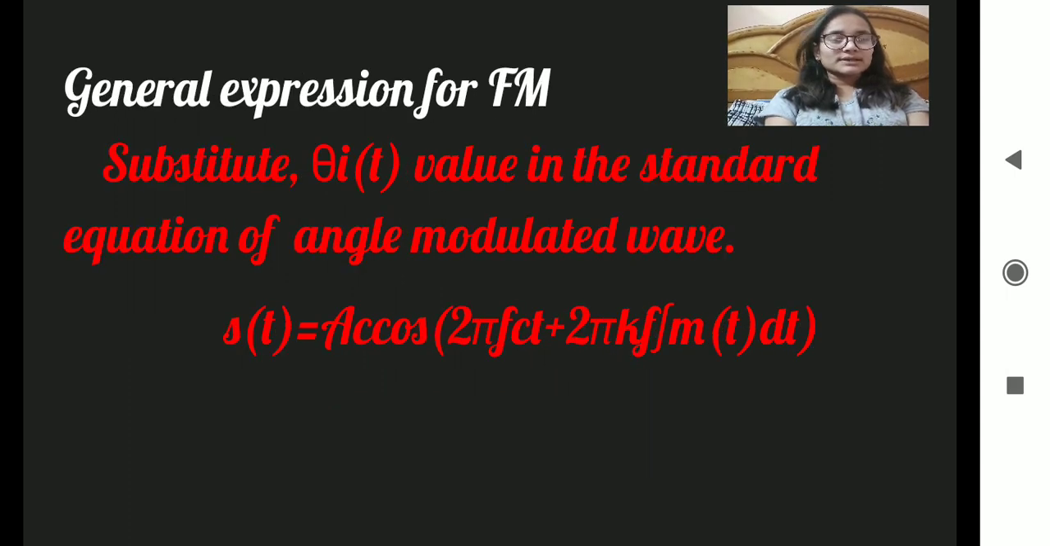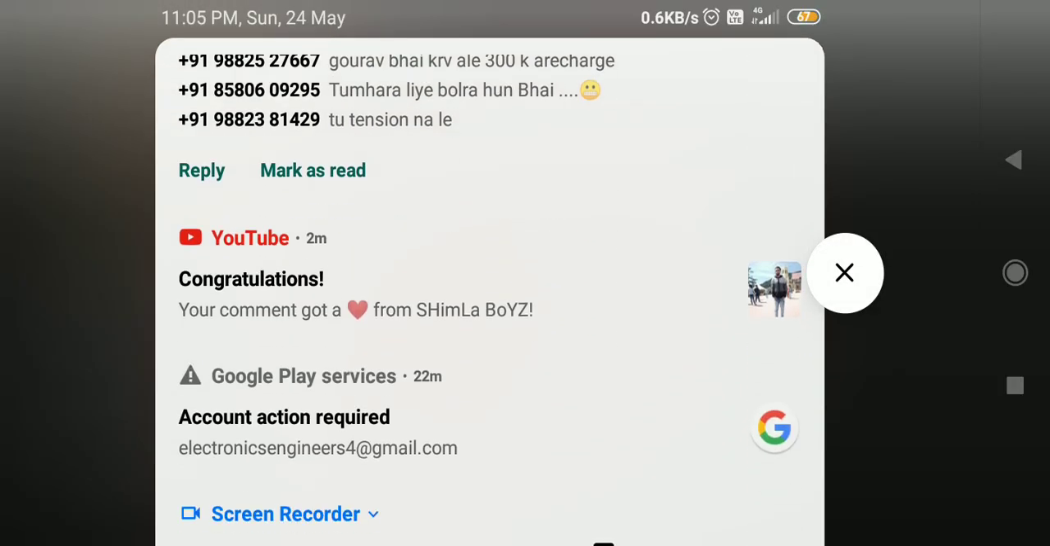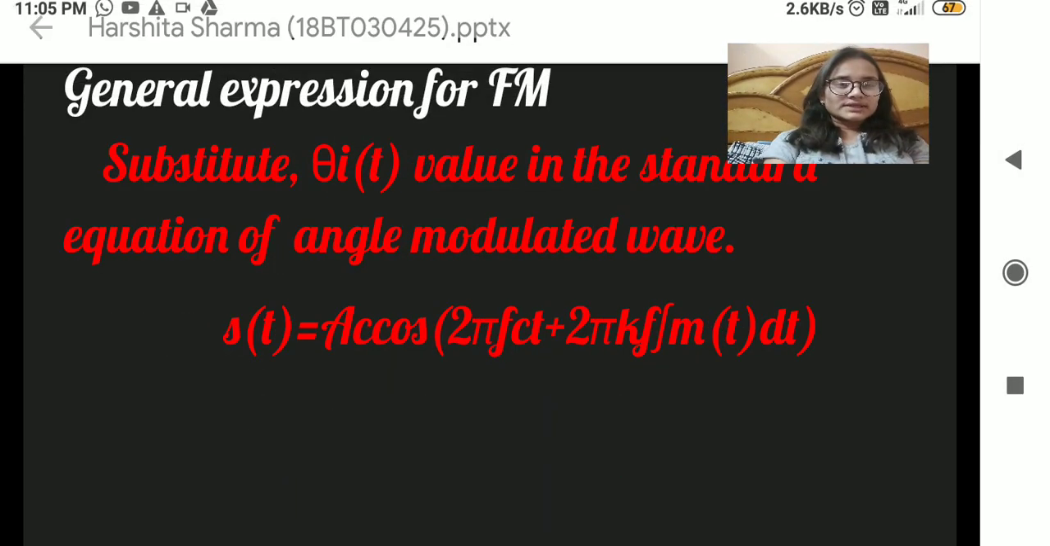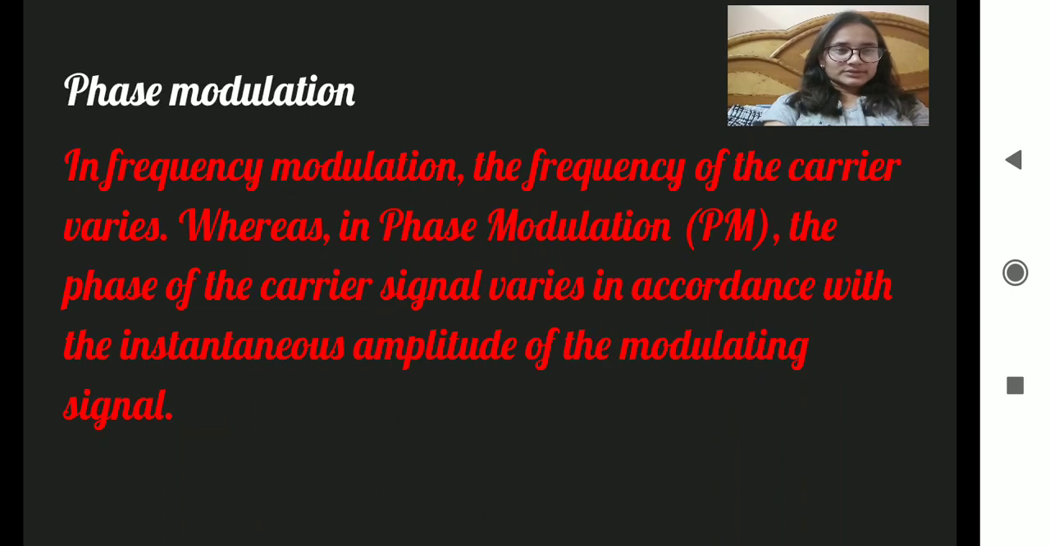So the next one is the general expression for frequency modulator. Substitute, now you can see in the picture. So this is the equation of the frequency modulated wave. You can see in the picture.